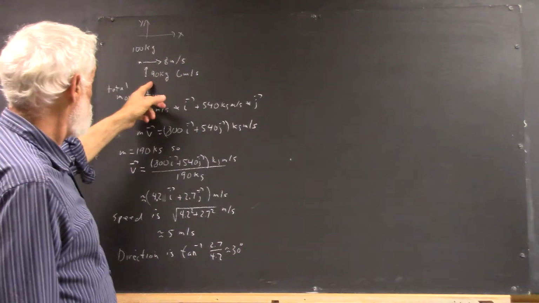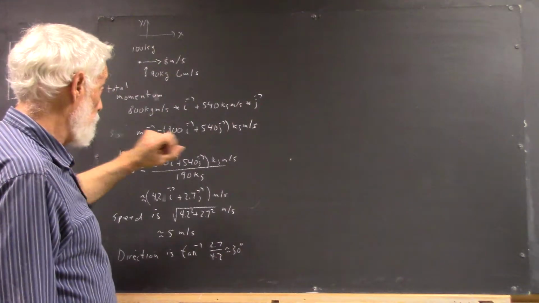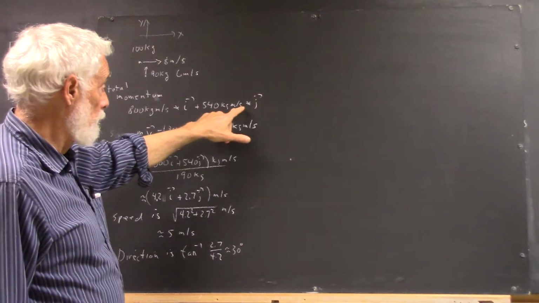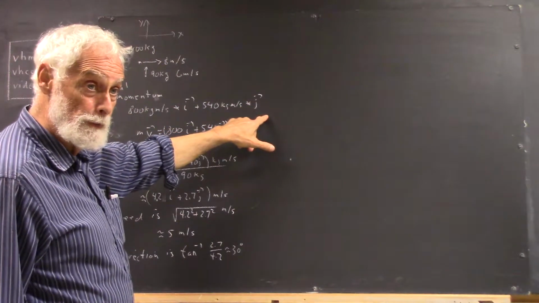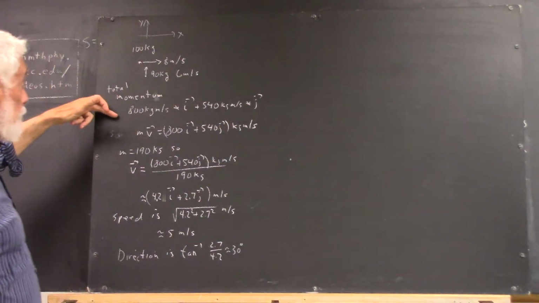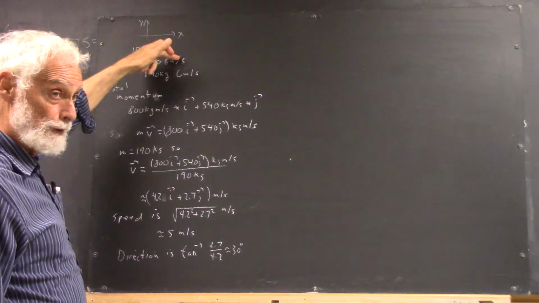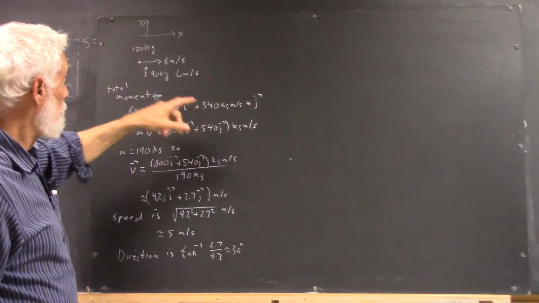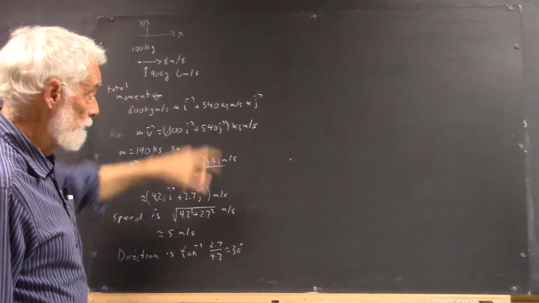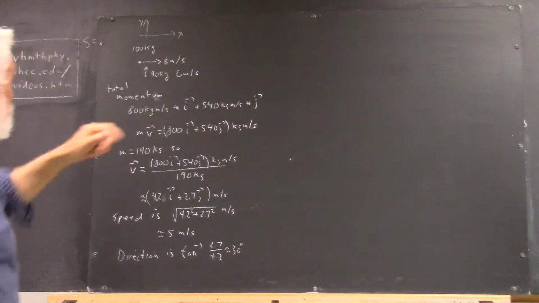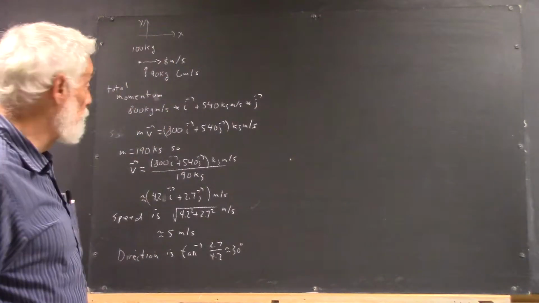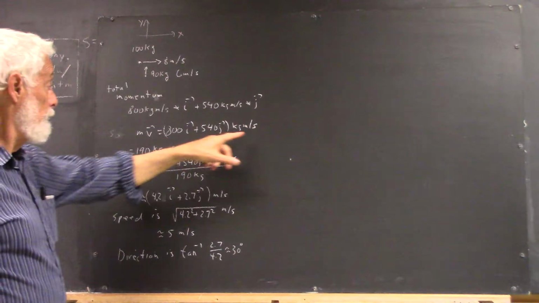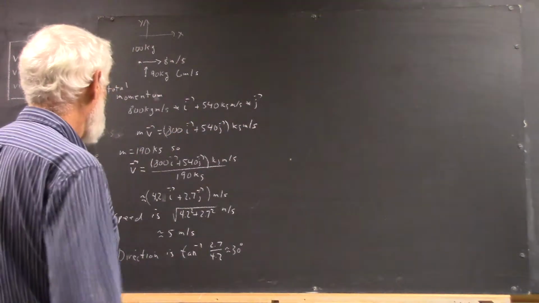And the defender, we'll assume, is moving in the positive y direction. His momentum is going to be 540 kilogram meters per second times the j vector. Now again, the 800 kilogram meters per second comes from multiplying mass times velocity for the runner, and the 540 kilogram meters per second, the 90 kilograms multiplied by 6 meters per second. Again, momentum in the i direction, momentum in the j direction, so that mass times velocity is just equal to that expression for the momentum.